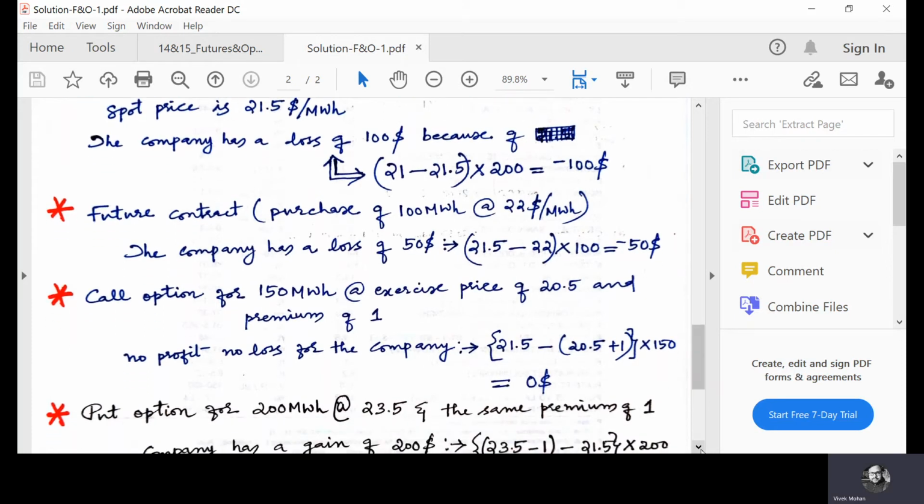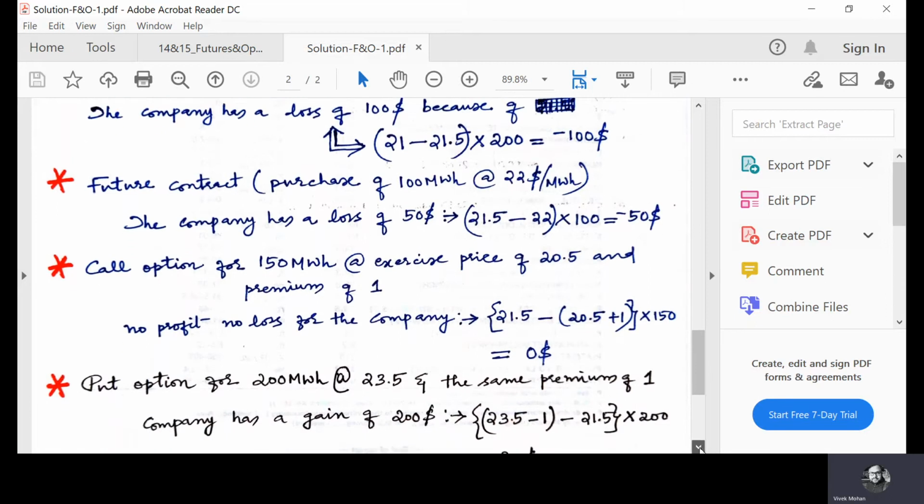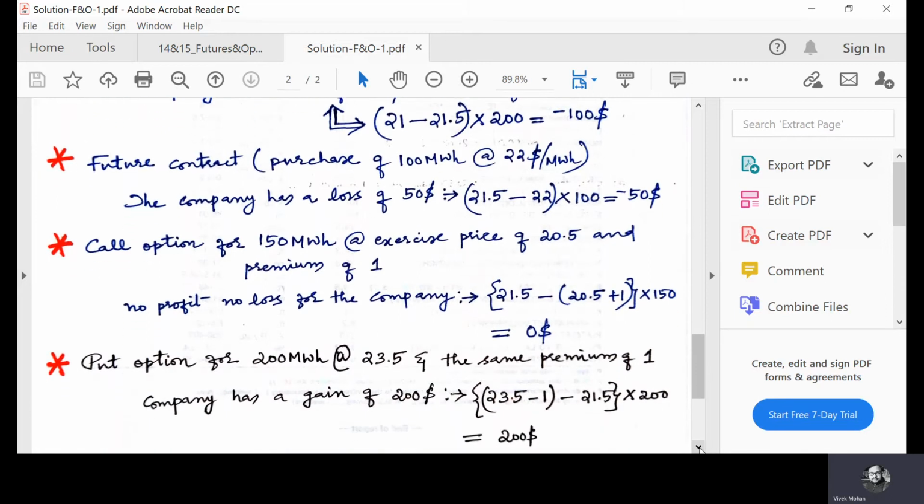Then the third one is a call option for 150 megawatt hours at an exercise price of 20.5 and the premium of 1. It is given in the question that for all option contracts, the option premium is $1 per megawatt hour. So there is an upfront cost while getting into the option contract itself, which is $1 per megawatt hour into the quantity quoted. The quantity here is 150 megawatt hours, so there is an upfront cost for the company, which is 1 into 150 megawatt hours.